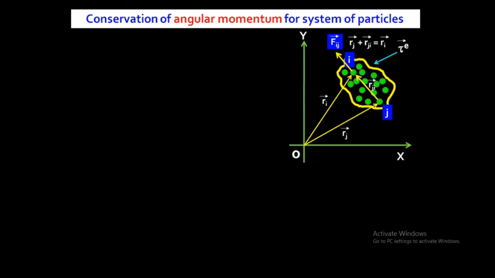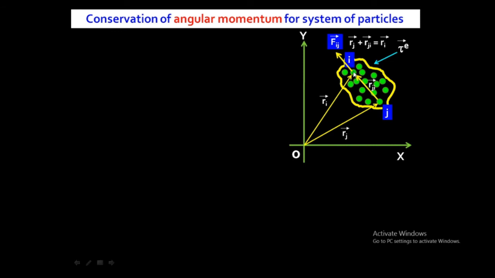So this is the x-axis and this is the y-axis, and suppose this yellow region is the system of particles. Inside that a number of particles are present. So the green circles are the particles, and this yellow boundary is the boundary for the system of particles. These green circles are the particles, so they constitute the system of particles. Suppose this green circle I can label as the ith particle.